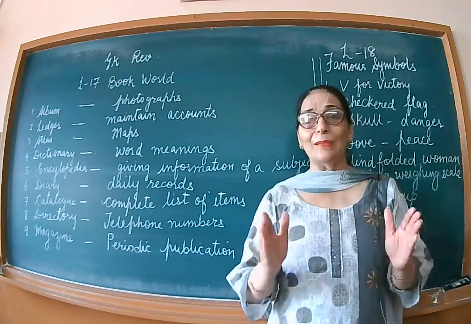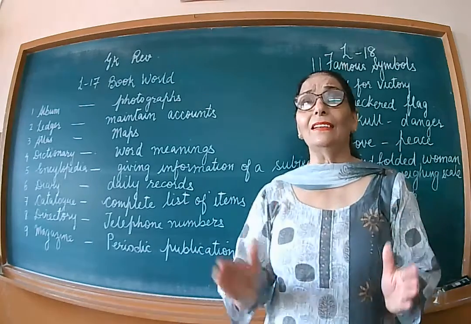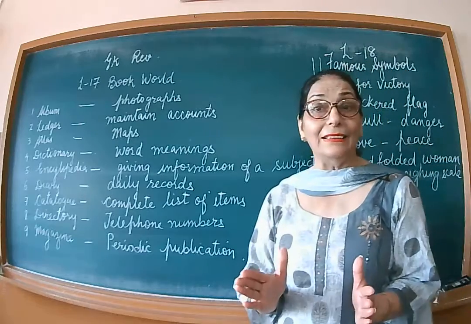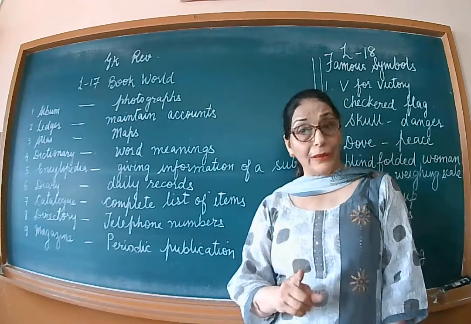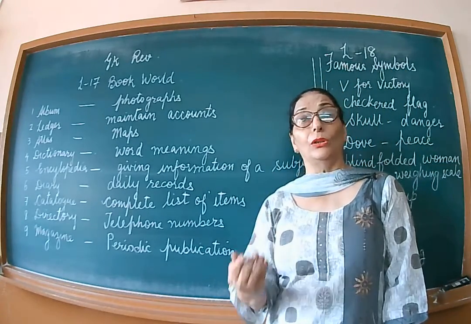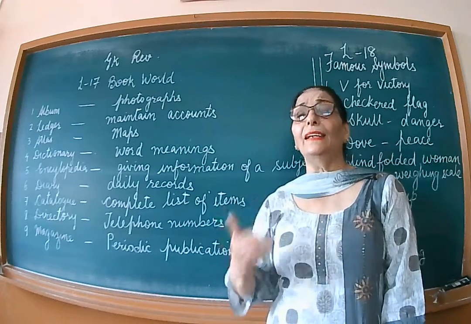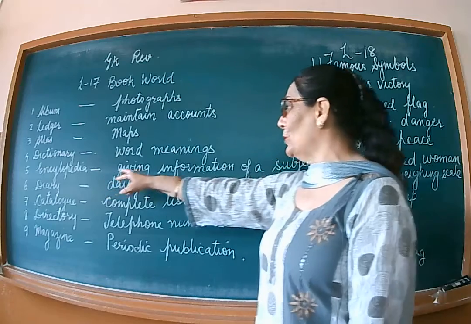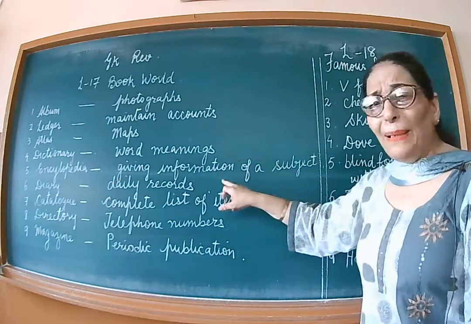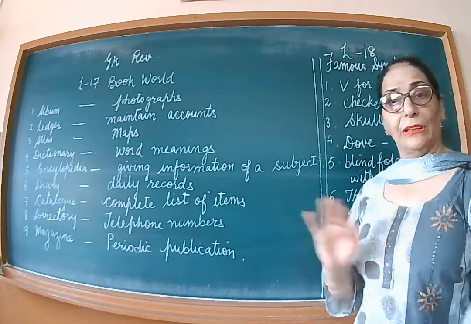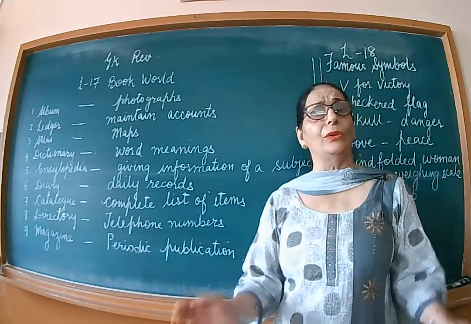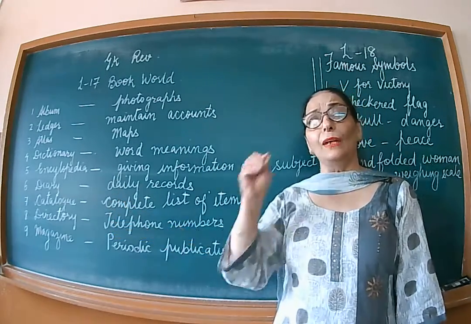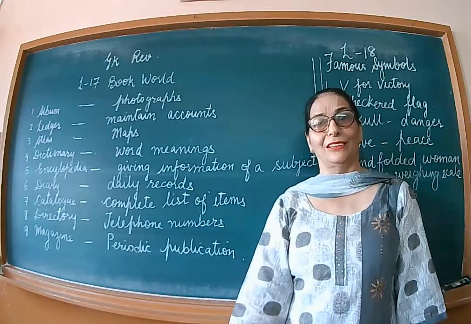You can buy it from the market if you want to know more about any subject on the earth. So encyclopedia is a book that gives you complete information of a subject. You need not go anywhere, you need not ask anybody. The encyclopedia will give you everything about a subject.